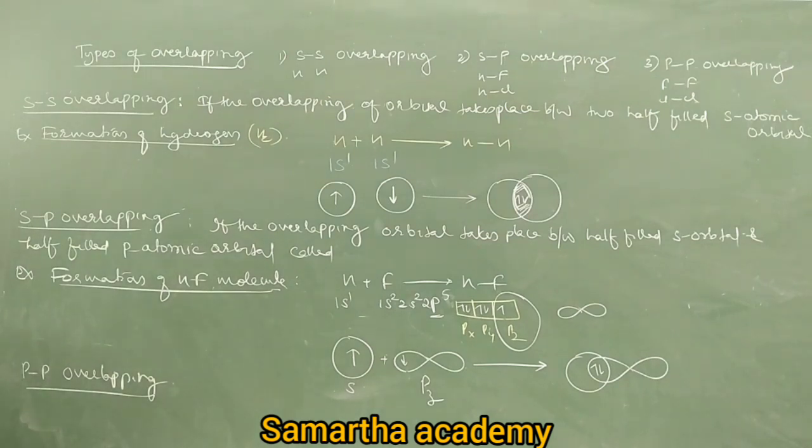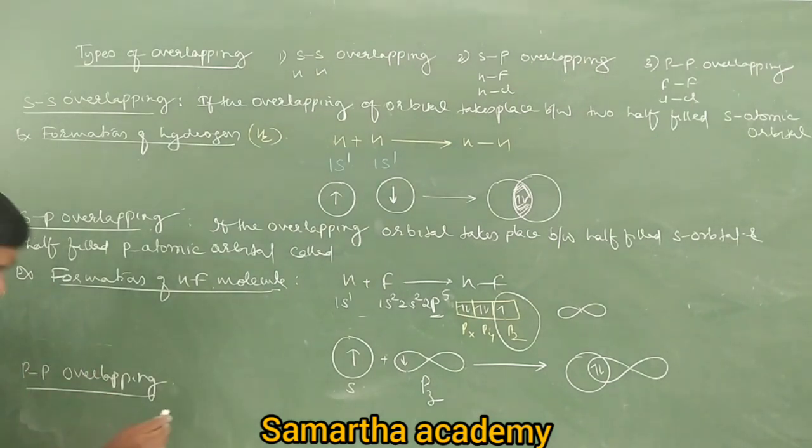So what is the definition of pp overlapping? If the overlapping takes place between two p atomic orbitals, should they be completely filled or half filled? Half filled. They should be half filled.